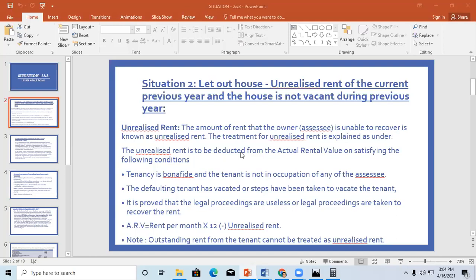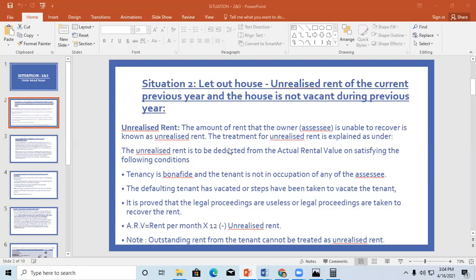So he vacated, or he is unable to pay, and we thought to take legal action on that tenant, but we found it is useless because he is not working and has already vacated and we can't recover it. When this condition is satisfied, we call it unrealized rent.